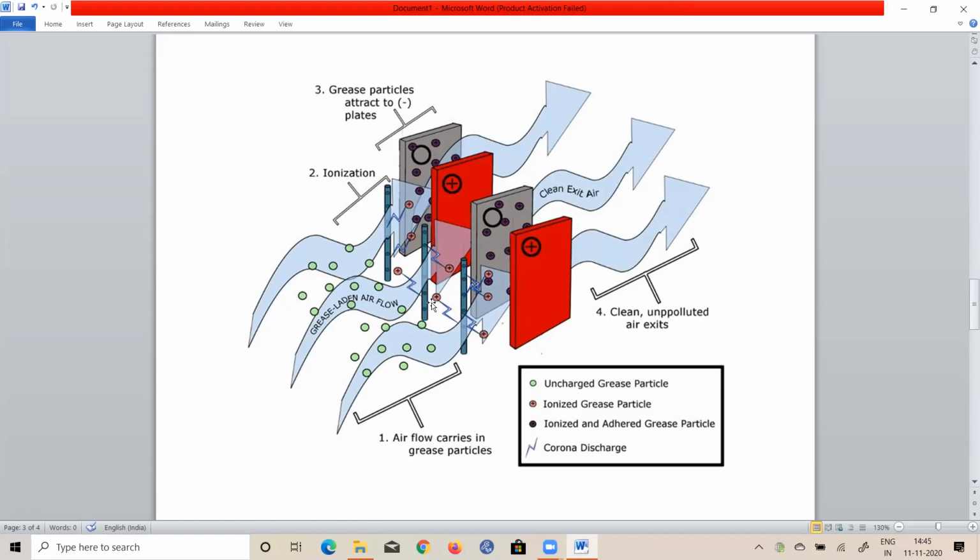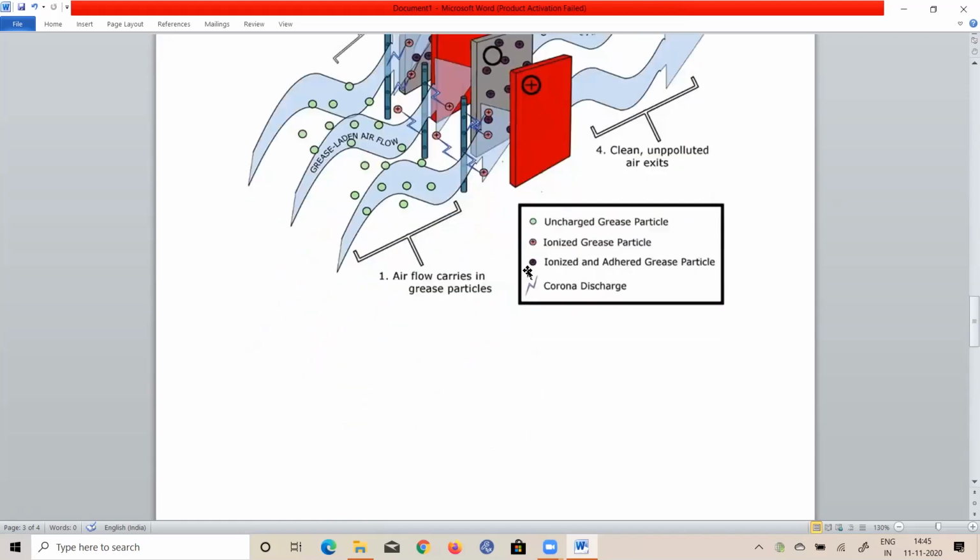Corona means a high electrical field will be there. In that field, particles get charged, and the charged particles will be attracted towards the negative electrode of this plate. So we need to design the plate area here. Okay, plate area we need to design. So finally that can be removed. So this is actually the electrostatic precipitator.